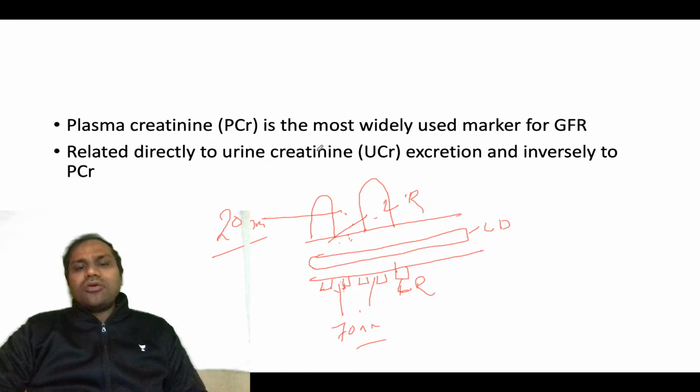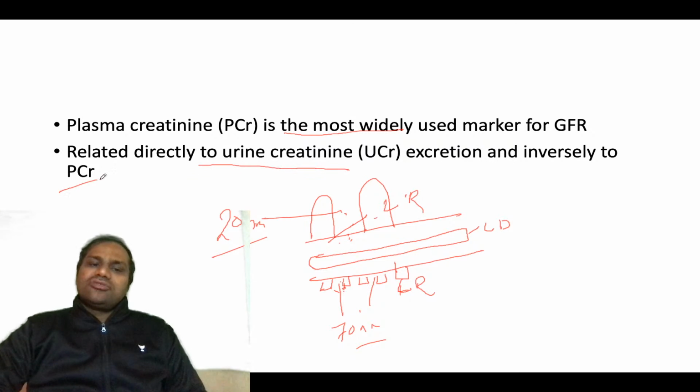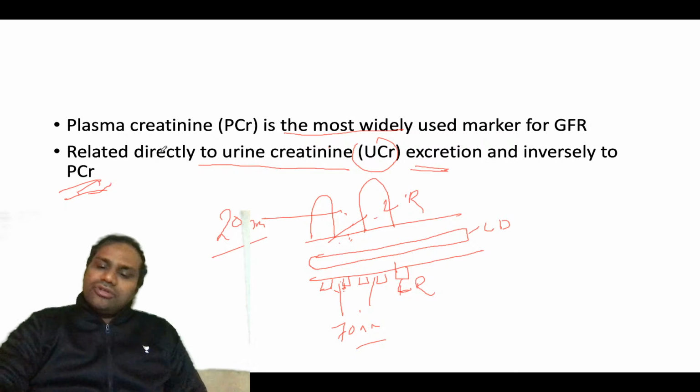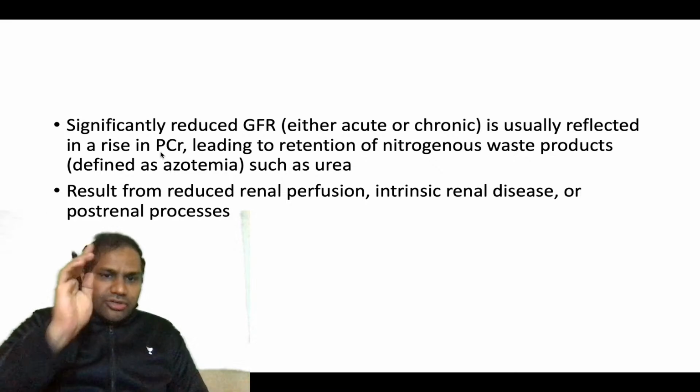Now another thing: plasma creatinine is the most widely used marker for GFR, related directly to the urine creatinine excretion and inversely to the plasma creatinine. So GFR is directly related to urine creatinine excretion, and inversely to the plasma creatinine. You need to keep that in your mind.